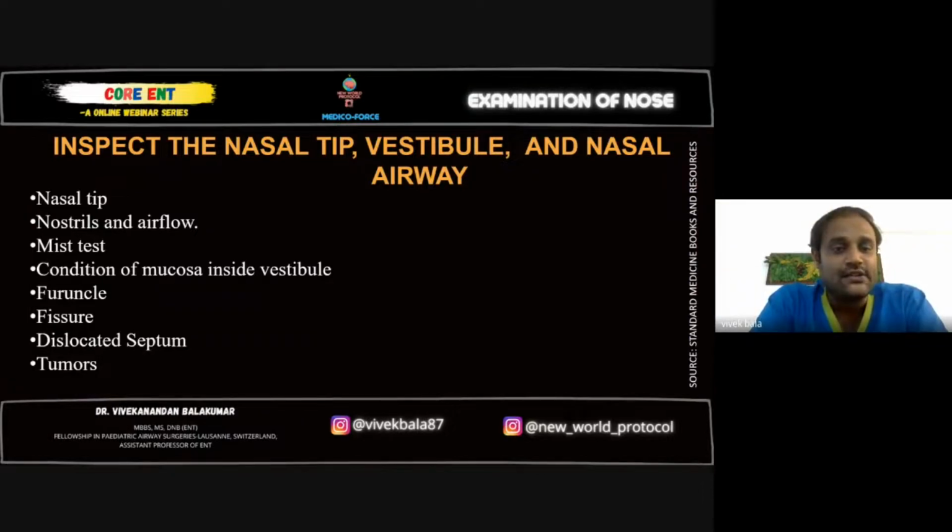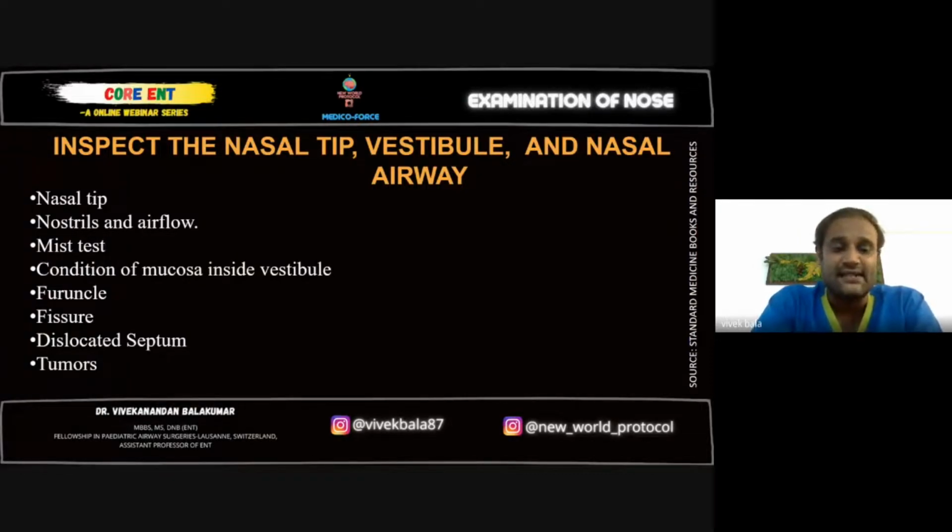Then nostrils and the airflow. Where the nostrils are, flaring of the nostrils is all right, bilaterally equal. That means the patient has no problem with alar cartilages. If there is a problem with nostrils and flaring of nostrils, then the alar cartilages will have some stenosis there because of some injury or previous surgery.